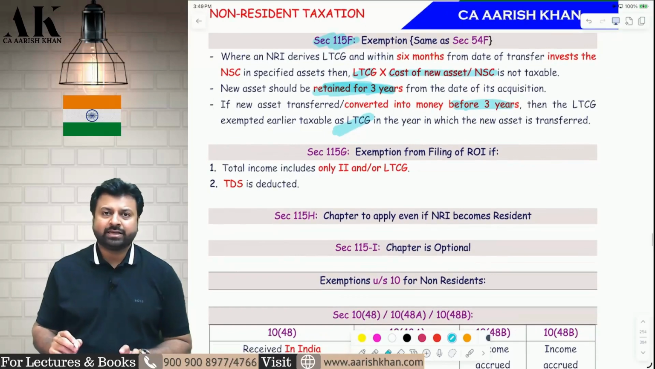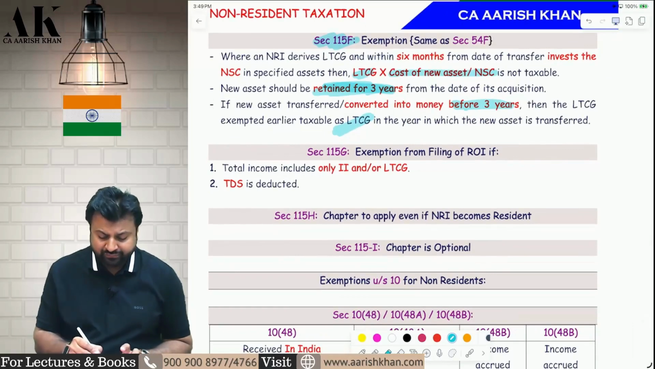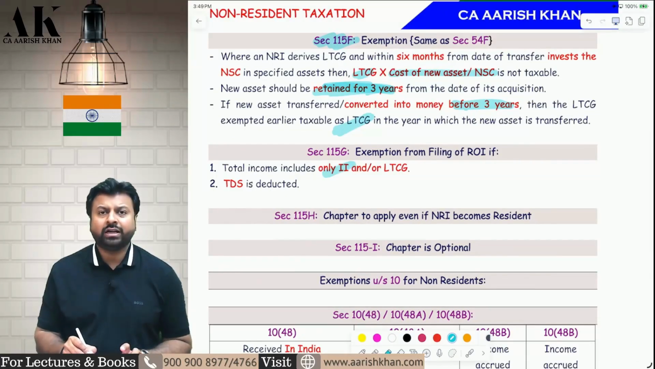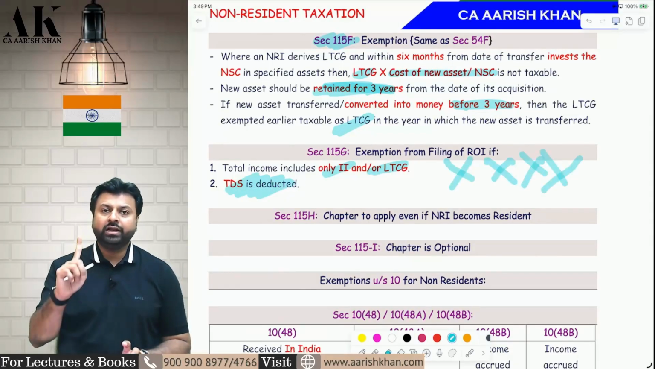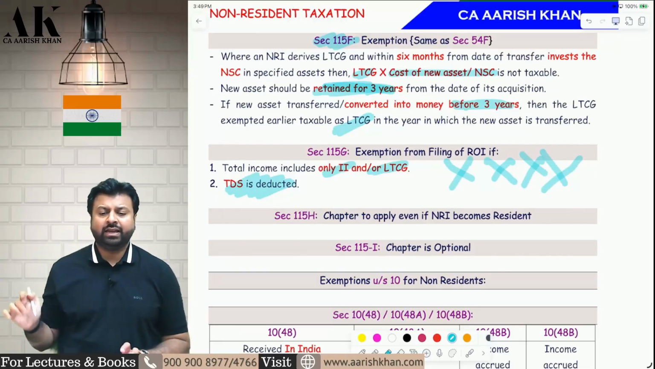Are we going to get some exemption from filing ROI? Yes. If you only earn interest income or dividend income or long-term capital gains income and your TDS is deducted, there is no need to file any ROI. Only interest income, only dividend income and TDS is deducted, then there is no need to file any ROI.